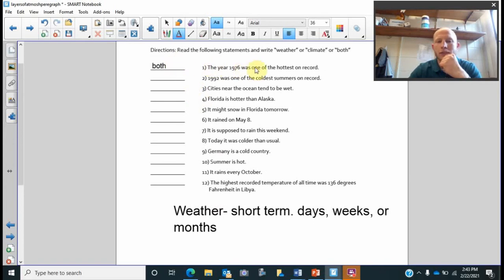So this first one I kind of answered for you. It says the year 1976 was one of the hottest on record. This is a tough one to start off with. It's talking about the year, right? If the Sahara Desert happened to get a lot of rain one year, maybe 2 inches, that's a lot of rain for a desert. 3 or 4 inches, that's a lot.